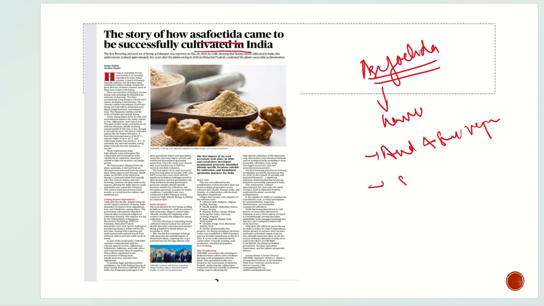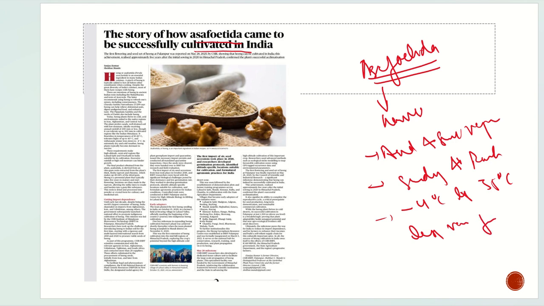What kind of soil should be there? Sandy and rocky. It should not be that moist. Temperature range should be between -4 degrees centigrade to 35 degrees centigrade, and there should be very little rainfall, around 200 millimeters, and it has been successfully grown in the Himalayan regions because the temperature and conditions suit there. This is about asafoetida.